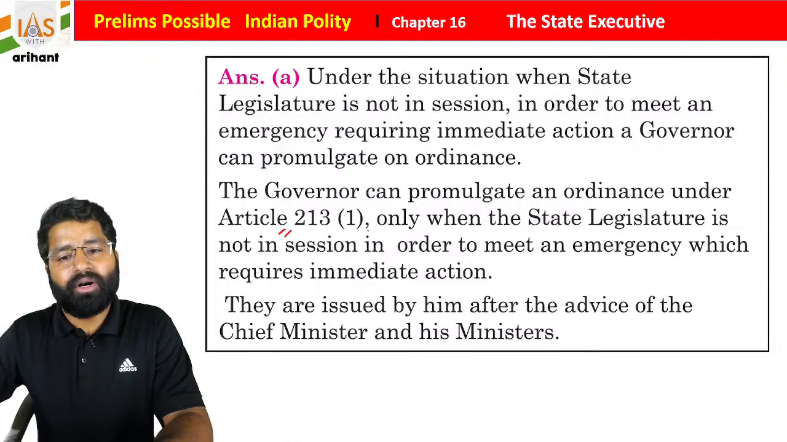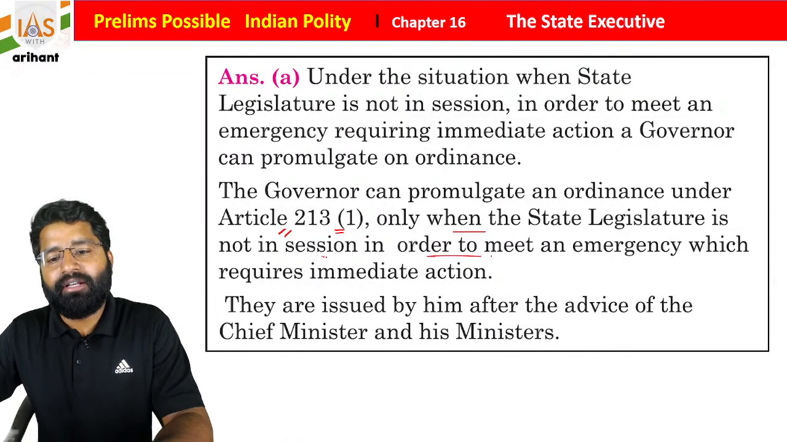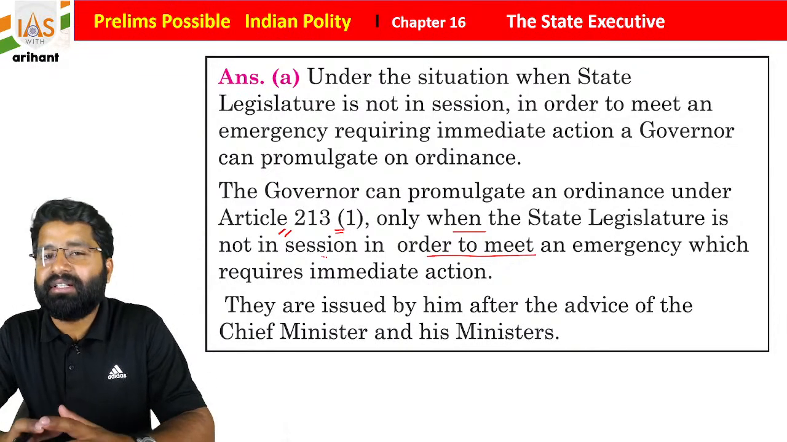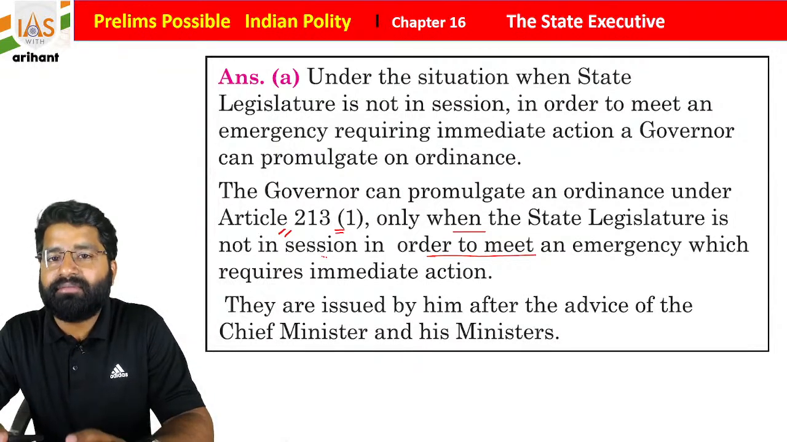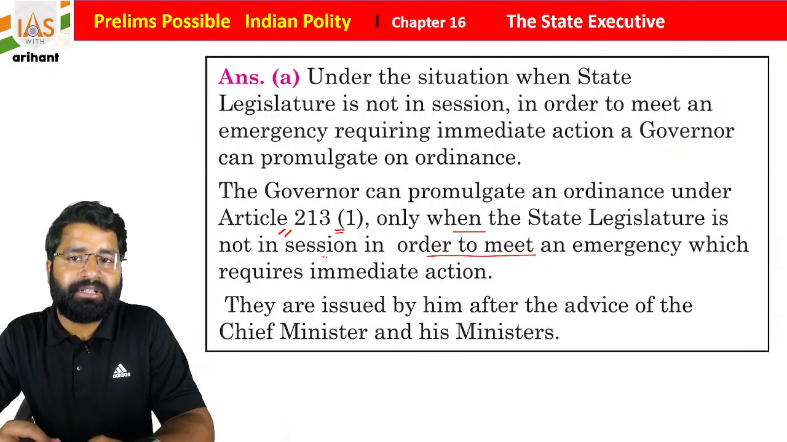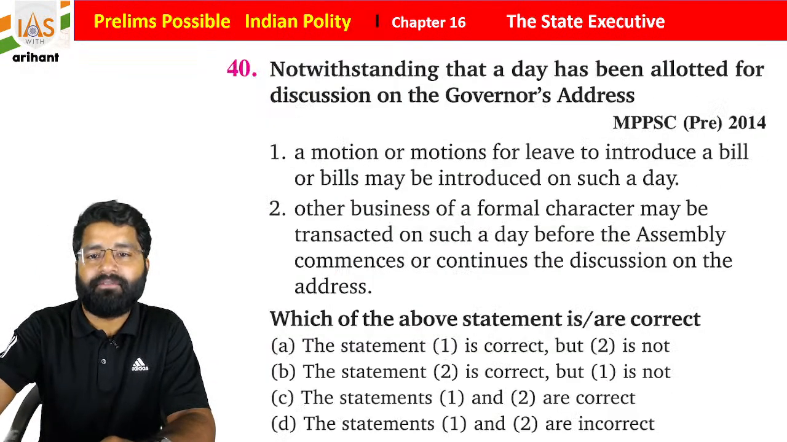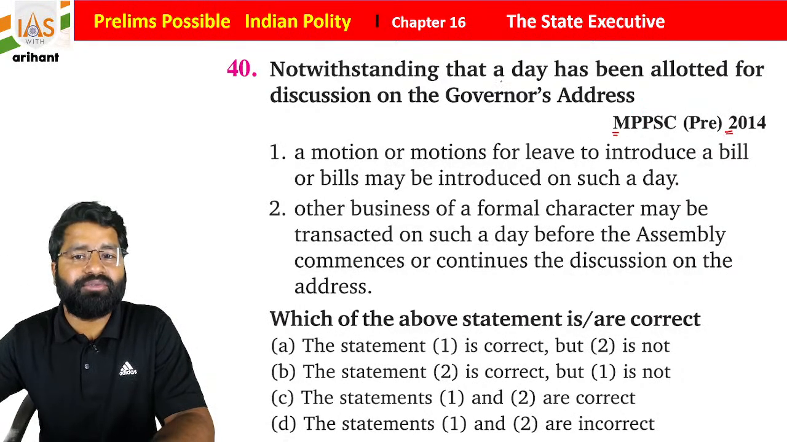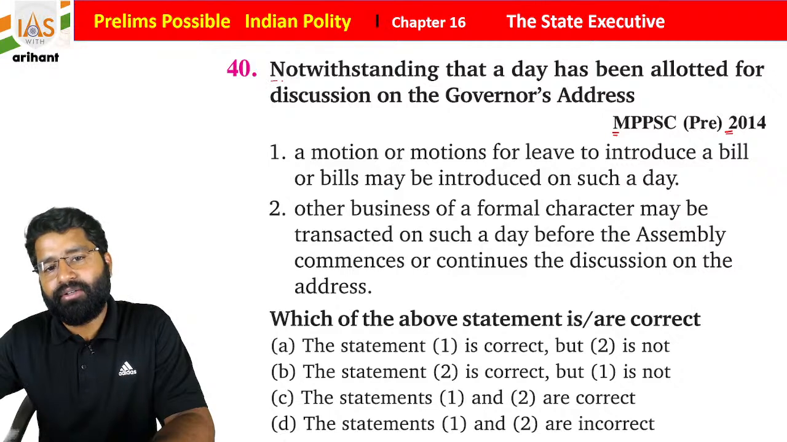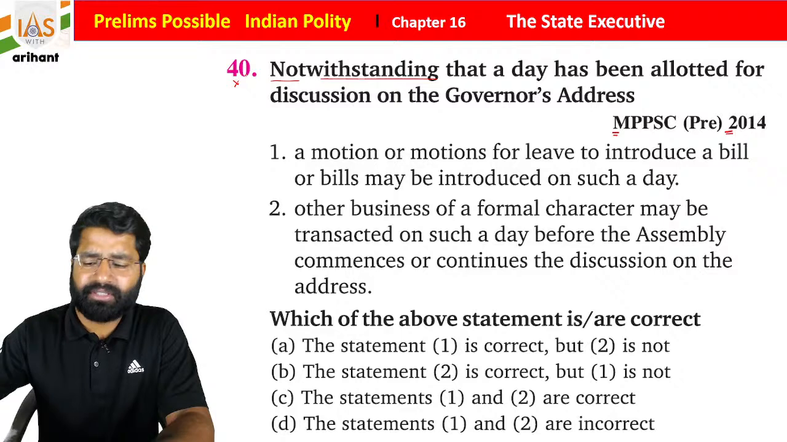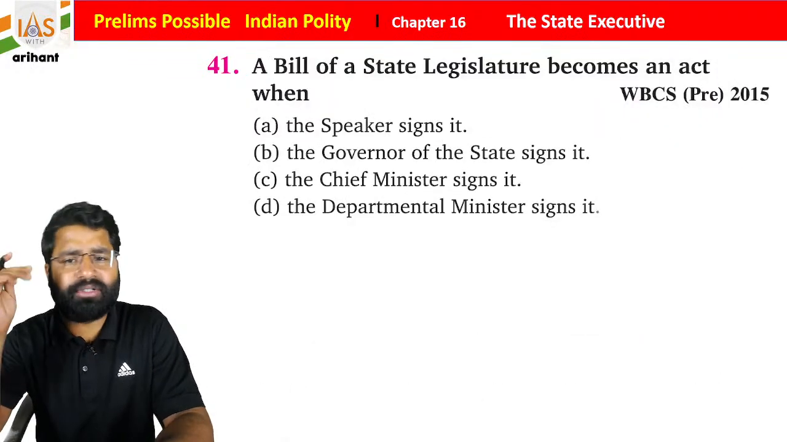So Article 213 clause 1: only when a state legislature is not in session, in order to meet an emergency requiring immediate action, can the governor issue an ordinance, but there should be a recommendation advised by the Chief Minister and the Council of Ministers of the state, students. Now, once again, this question was in MPPSC year 2014. We will do this question later because there is some misprinting.